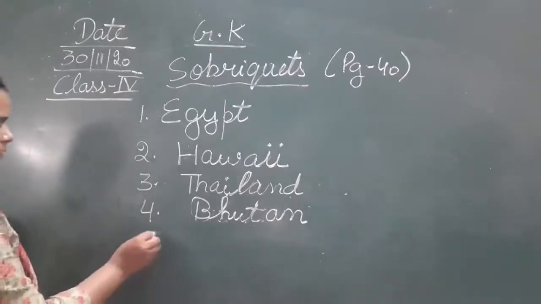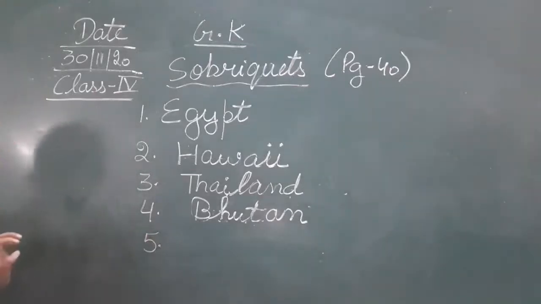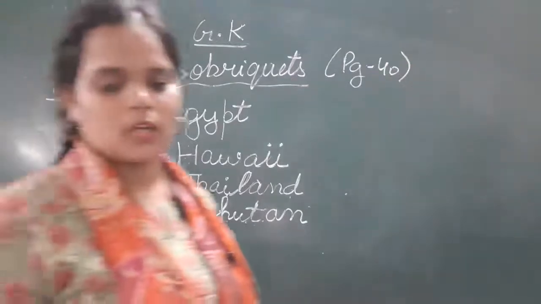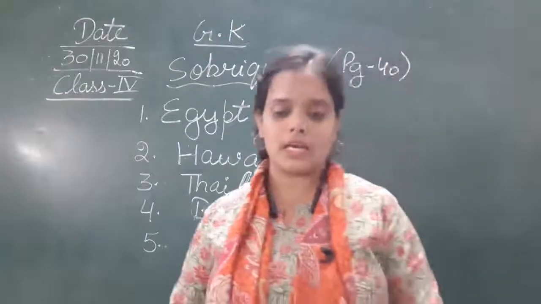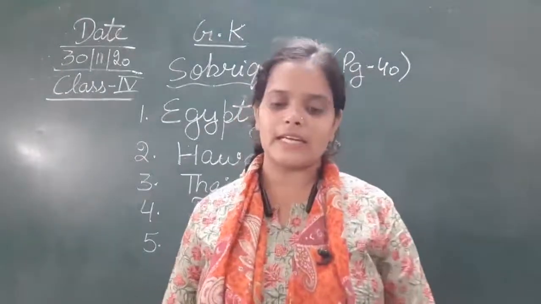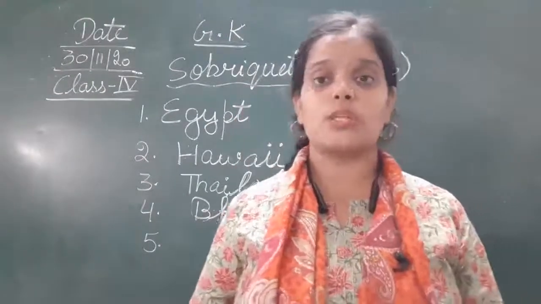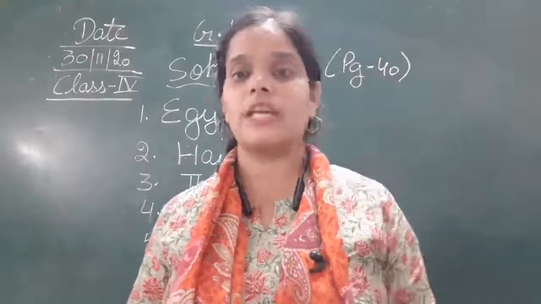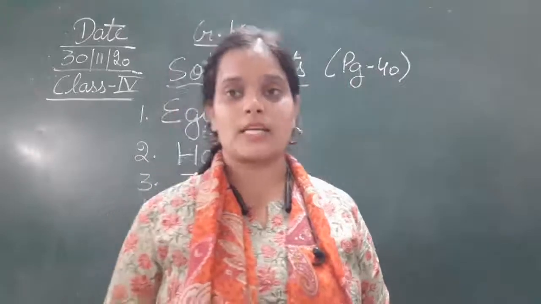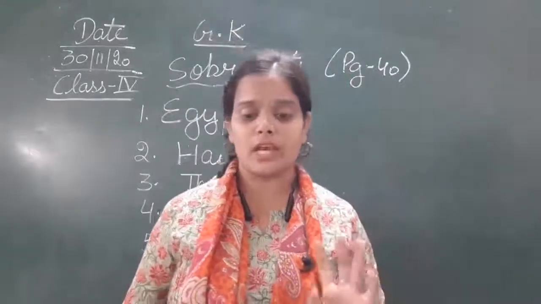Next, fifth one, the land of thousand lakes. So where you can find a number of lakes, that is Finland. So there are thousands of lakes in Finland. Finland में बहुत सारी झीलें हैं. So that's why it is known as the land of thousand lakes.